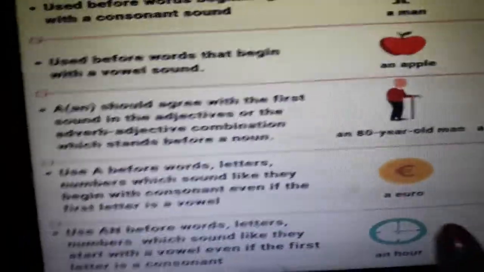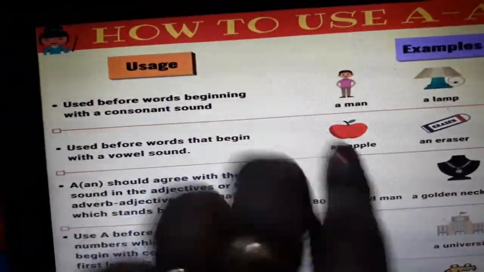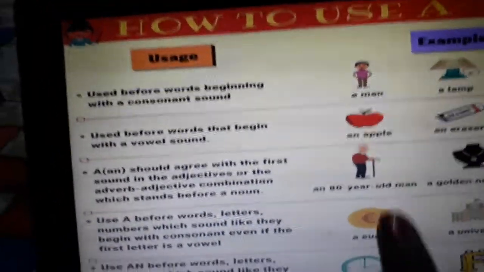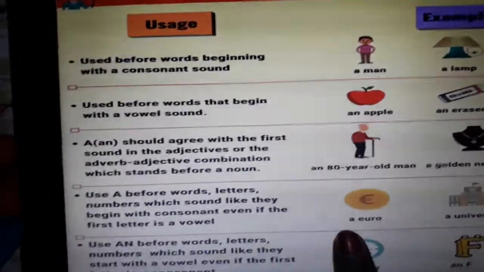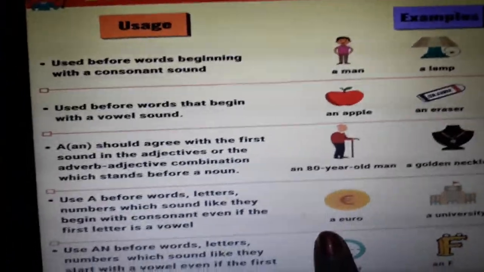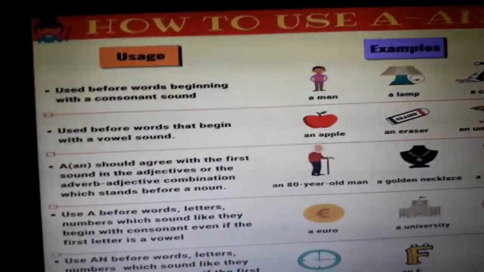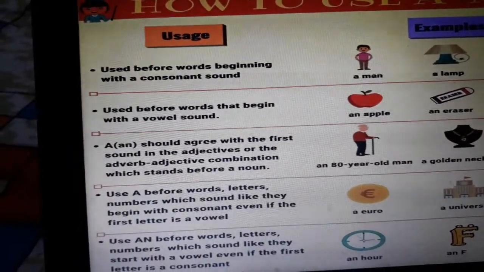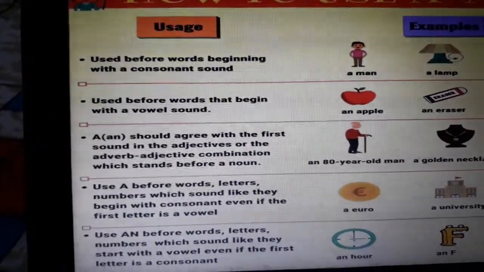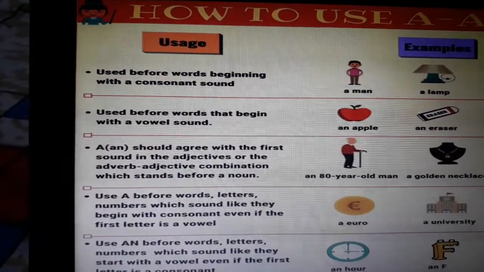Our word begins with E. E is a vowel. I have told you in the previous rules that E is a vowel. We write E, but when we speak Euro, the sound is that of Y. European. See the difference. When I say ear, the sound is that of E. And when I say European, the sound is that of Y.